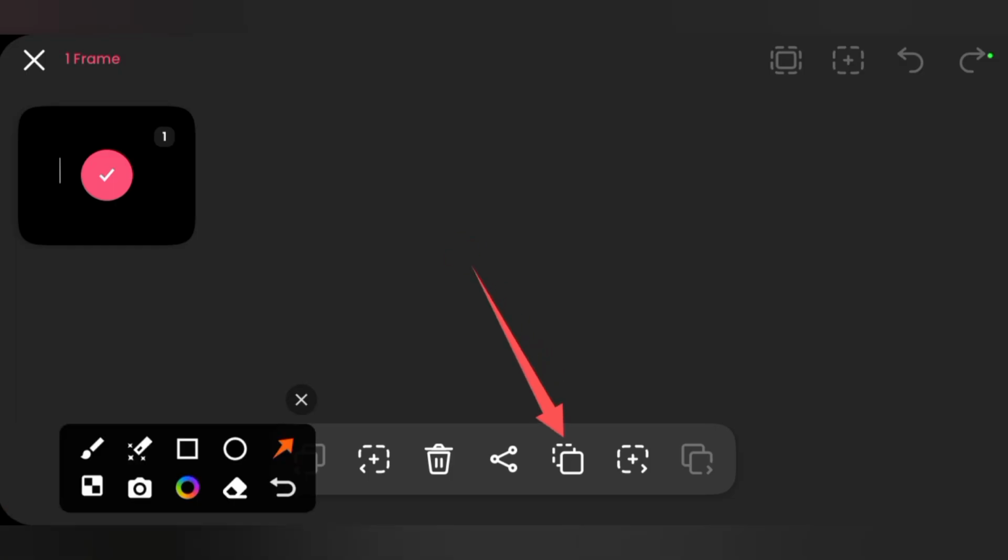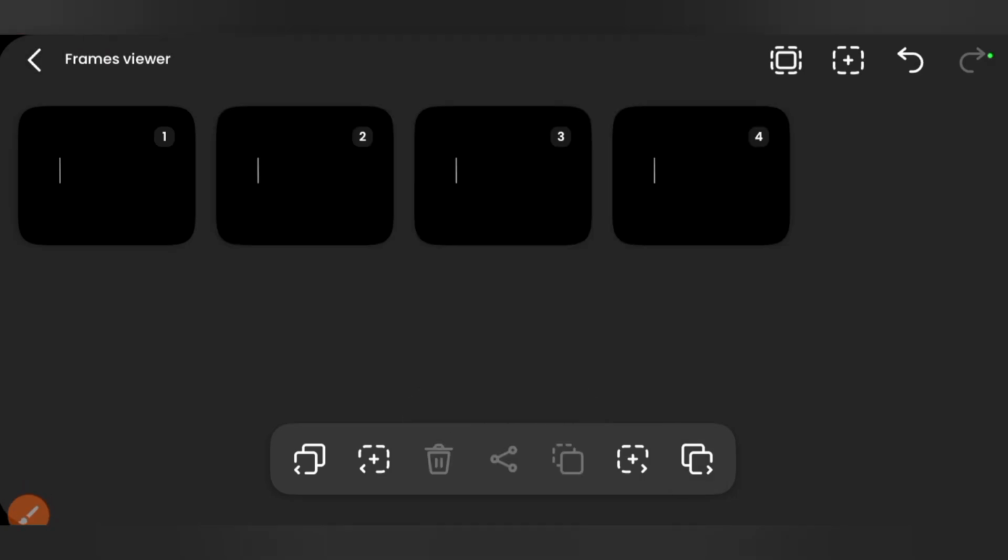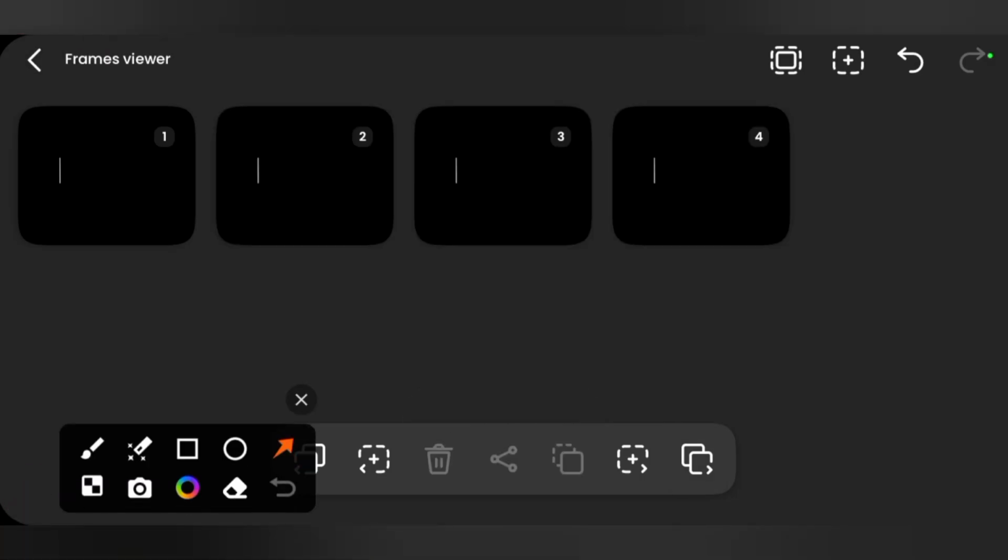So now you click on the copy icon. Then once you click on this, you have your paste icon activated. So now we click on it, then we paste it and create more to make it 4 frames. Now we have 4 frames. Currently we have frame 1, frame 2, frame 3, frame 4.